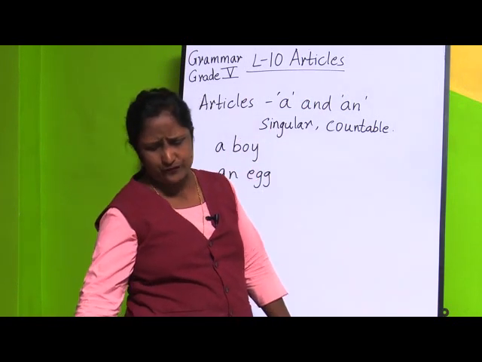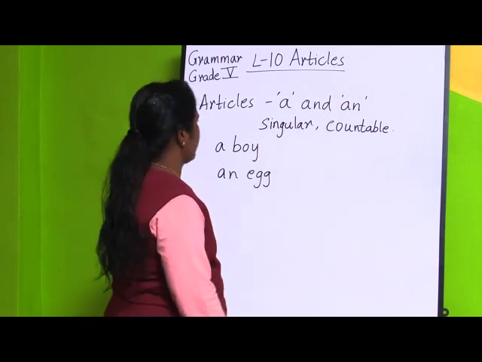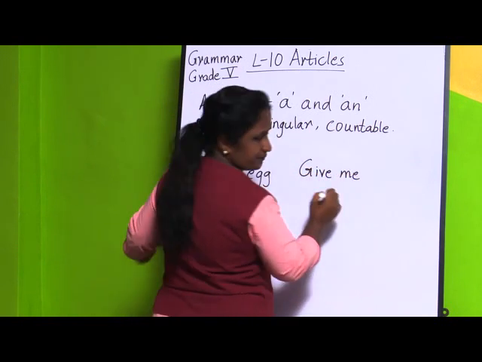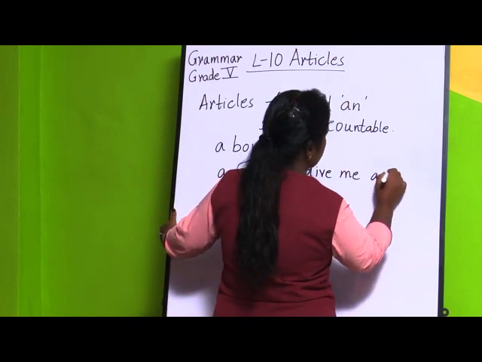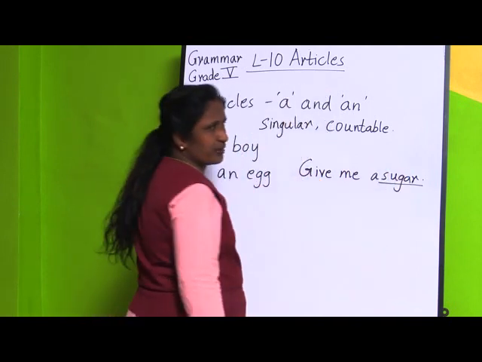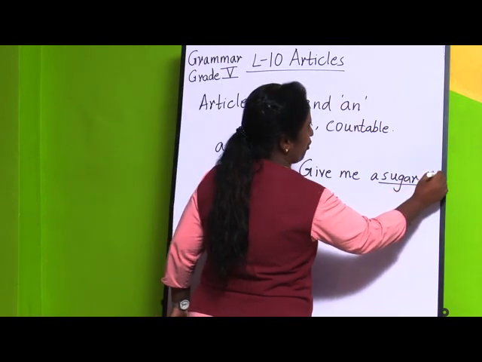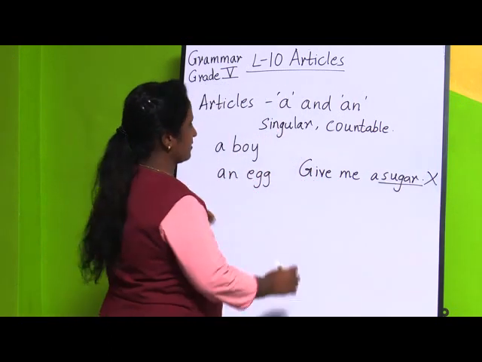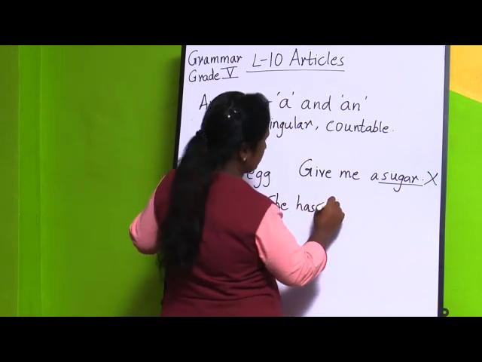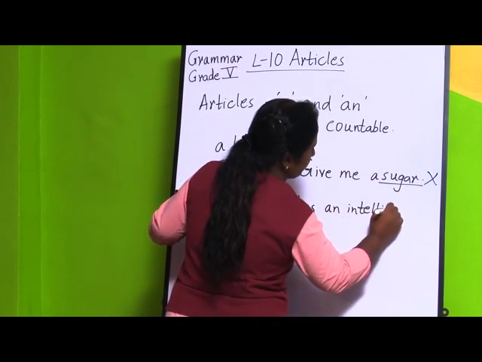In this also, we do not put a or an before uncountable nouns. Give me a sugar. Are we going to say like this? No. Sugar is an uncountable noun because we are unable to count sugar. This is wrong. Or we can't say, She has an intelligence. Intelligence also we can't count.